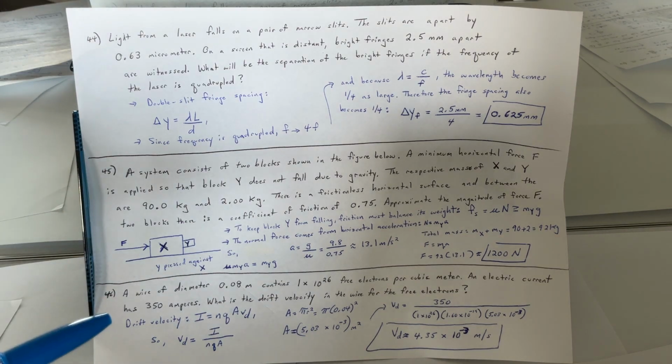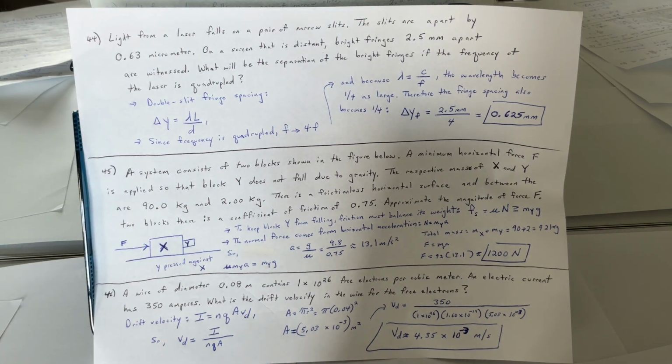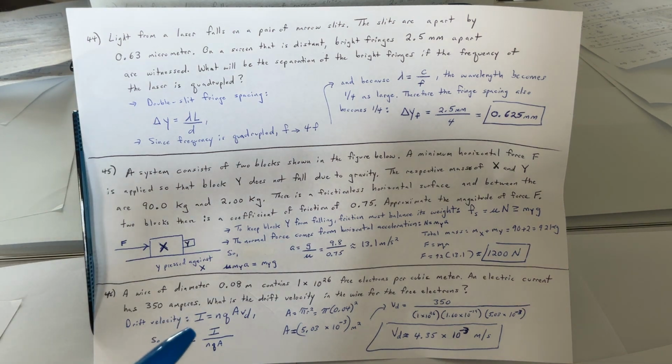Okay, 46. A wire of diameter 0.08 meters contains 1 times 10 to the 26 free electrons per cubic meter, and the electric current is 350 amperes. What is the drift velocity in the wire for the free electrons? So here's our drift velocity formula. I equals n q A v, and here we have v sub d is equal to I over n q A. That's what we want to find.